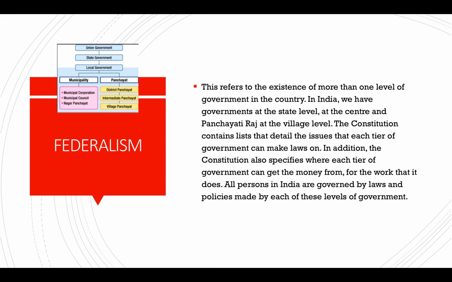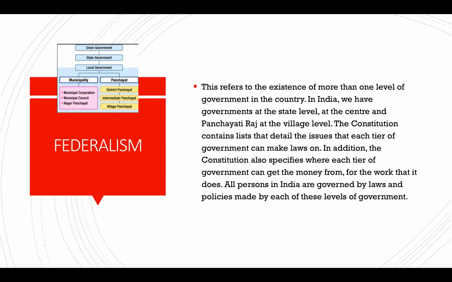The constitution contains lists, like the union list, state list, and concurrent list, for each tier of the government. In addition, the constitution specifies where each tier of government can get money from for the work it does. All the persons of India are governed by laws, and the policies are made by each of these levels of government. See, India is a federal country.